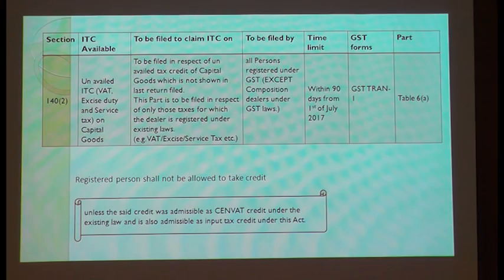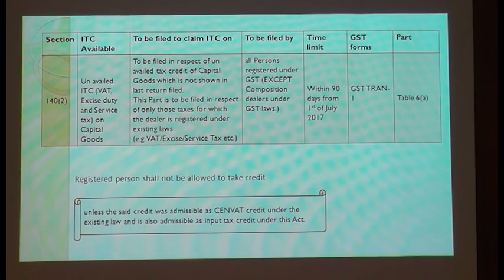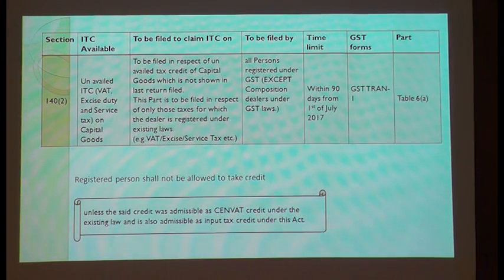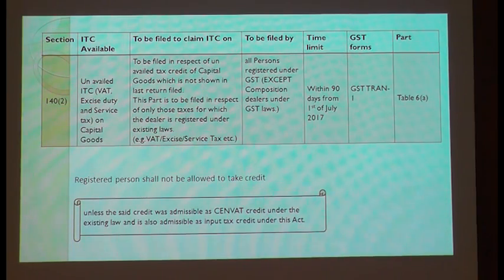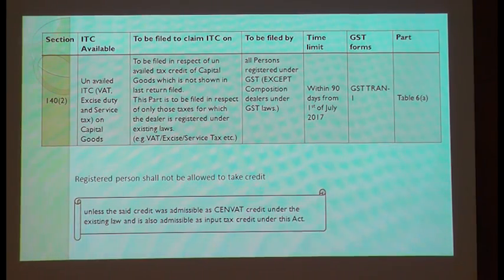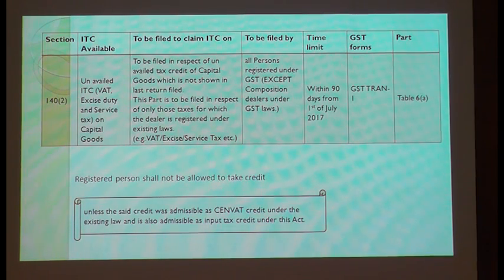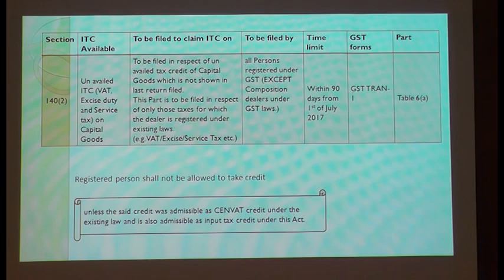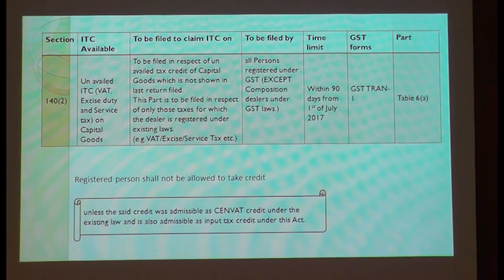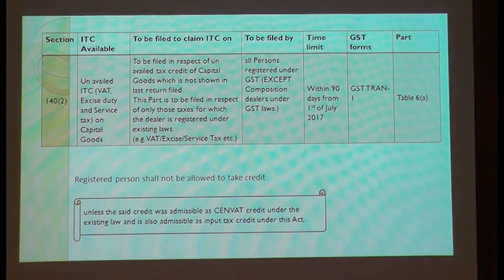Now the practical issue we are having today for this composition dealer, I think many of you would have heard on this issue, is that I am going to carry forward this stock from the old regime to the new regime. Yes, I would have paid the taxes in the old law. I was a regular dealer in the old law, I am a composition dealer in the new law.